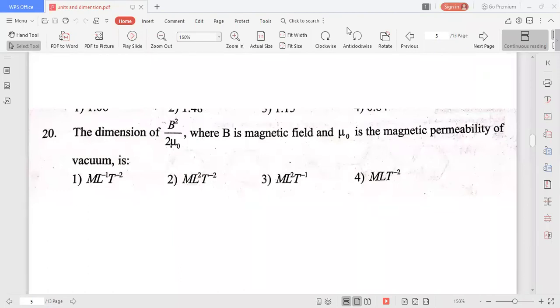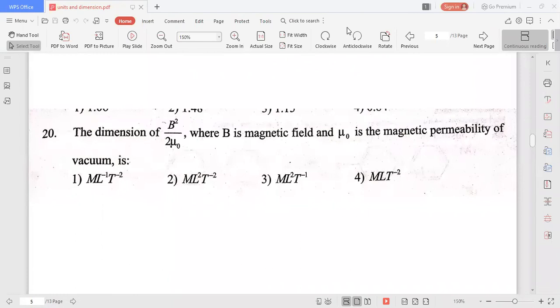What is the dimension formula? Whatever the dimension formula for energy per unit volume, that is the dimension formula of B square by 2 mu naught. If you have an idea about the formula, then directly, energy means M L square T to the power of minus 2, by volume means L cube. Therefore, M L inverse T to the power of minus 2. That is the dimension formula of B square by 2 mu naught. We can write like this directly. Option 1 is correct.